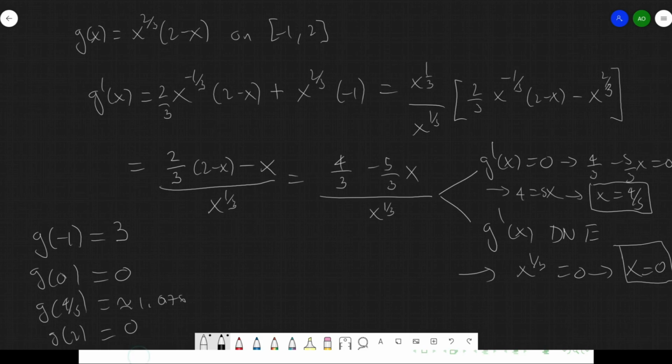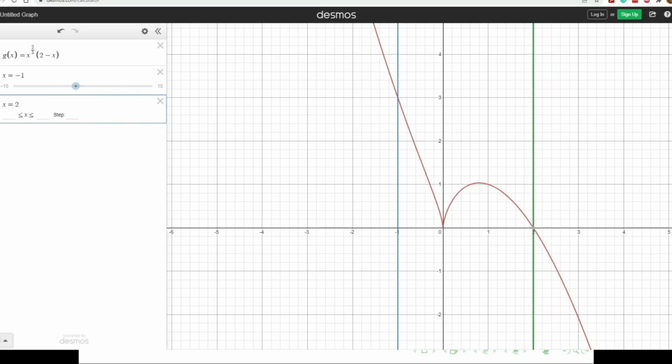And so let's take a look at the graph to see what it says. So now we're considering the graph of g of x equals x to the 2/3 times (2 minus x) between -1 and 2. You can see these lines are the ends of that domain. You can see that the maximum is going to occur, of course, at -1, like we calculated. The minimum is going to occur at 0, and the shapes make sense.